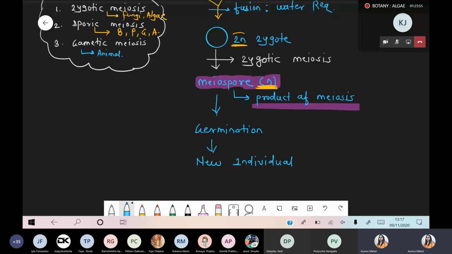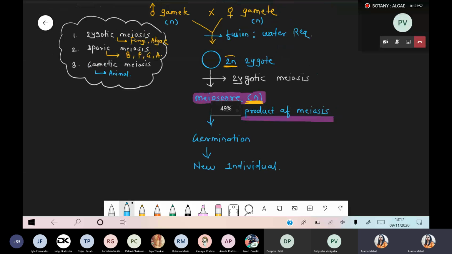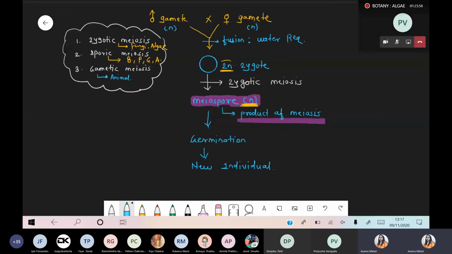New individual. Okay. So see the steps from gamete, which is haploid in nature, to the new individual. Again, this new individual we obtain is a haploid body. So that's why, in case of this algae, the entire body is haplontic in nature, except the zygote.